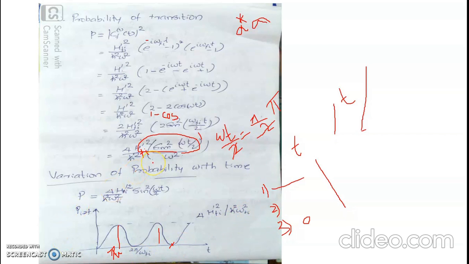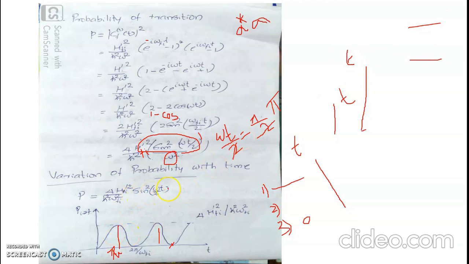Of course, there is one more parameter on which the probability depends. That is omega, the angular frequency difference between the initial and the final quantum state, which is in fact a measure of the energy, as we have seen earlier, because E equal to h cross omega.